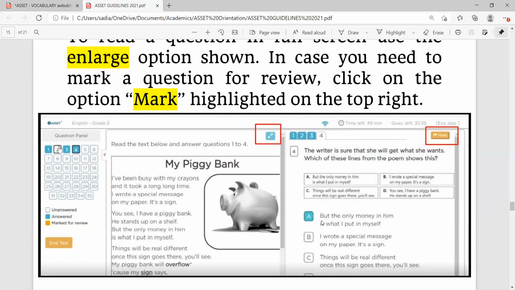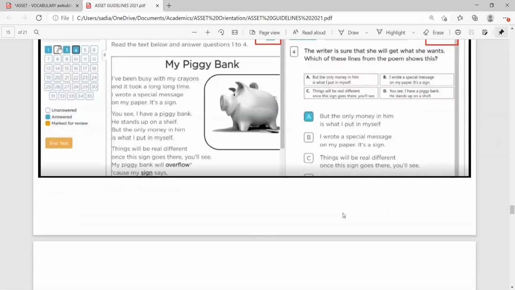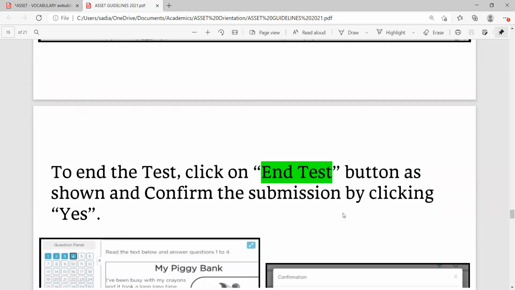Now suppose I have read the question, I've read the options, and I'm not very sure of my answer. What I can do is click on mark. That means this fourth question will become orange in color over here instead of the blue. So I can come back to it. I know that I need to reflect on it and review it and then submit.